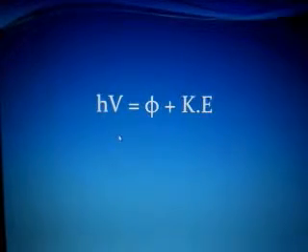So when we sum all this up in a mathematical equation, it becomes h nu, meaning the total energy of the photon is equal to phi plus kinetic energy, where phi is the energy required by the electron to come out from the atom, and the second part of the photon energy is utilized by the electron to move further, so it becomes kinetic energy.